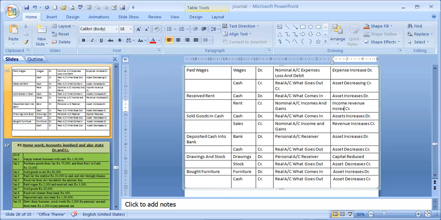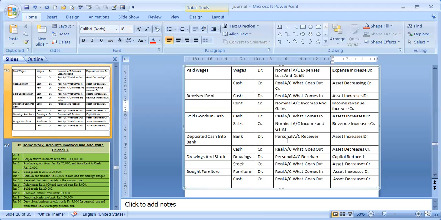Now the next item is deposited cash into bank. First of all, items involved: bank and cash, two accounts are involved. Under golden rules, bank is a personal account. Debit the receiver. When you deposit the money, my bank balance is increasing. Money is going to the bank. Suppose I am giving money to Ram, so Ram is getting the money. Ram is the receiver. Similarly, I am giving the money to the bank, the personal account is increasing, that means the bank is getting the money.